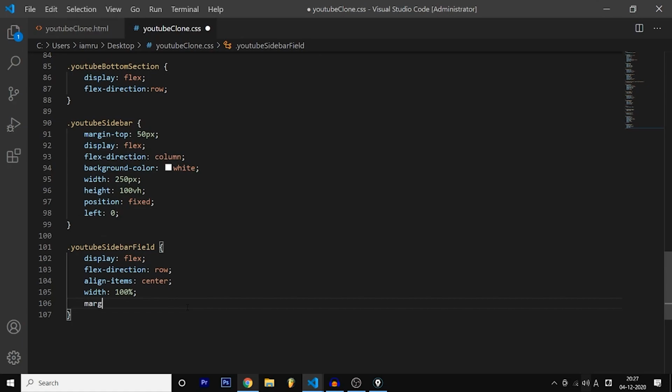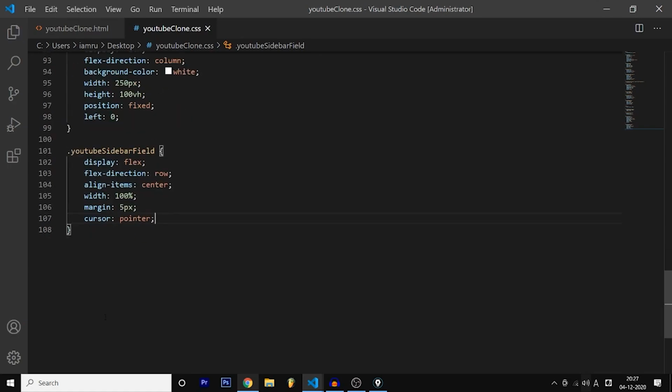So with width 100% and margin 5 pixels, and we are going to have cursor pointer because we need this icon. Okay, so the YouTube sidebar field is also over.